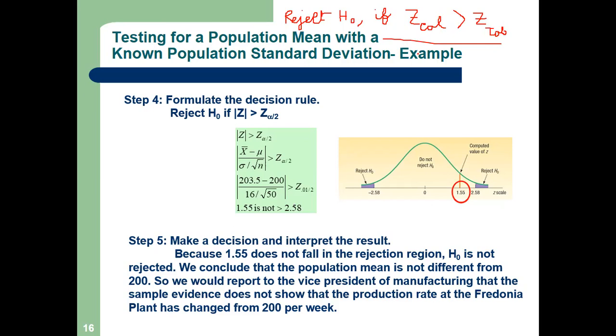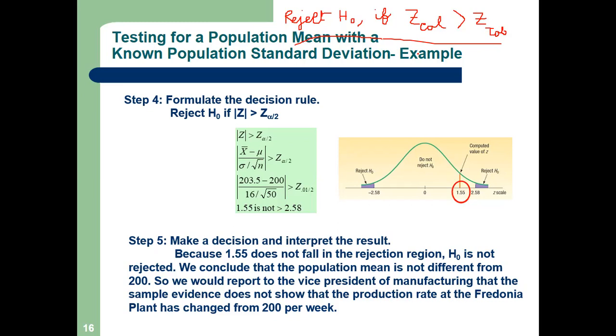Please write one sentence. What is my sentence? Decision rule is reject null hypothesis if zcal is greater than z tab. Now what is zcal? Zcal means z value calculated from the problem, from the data of the problem.